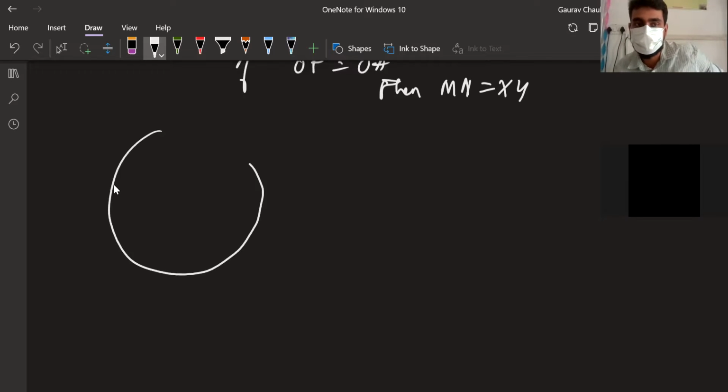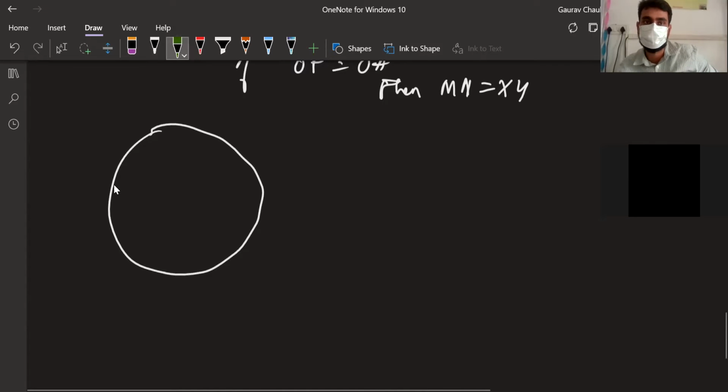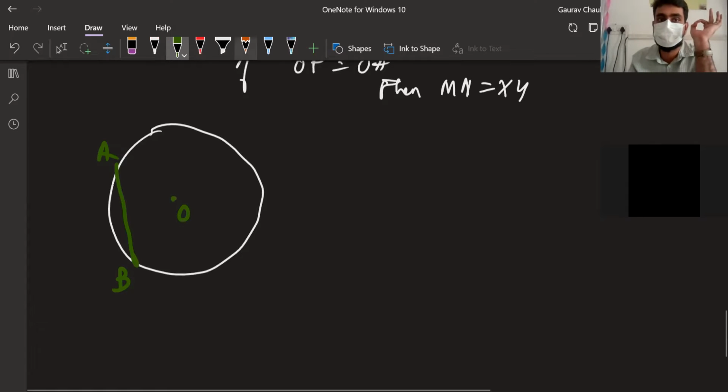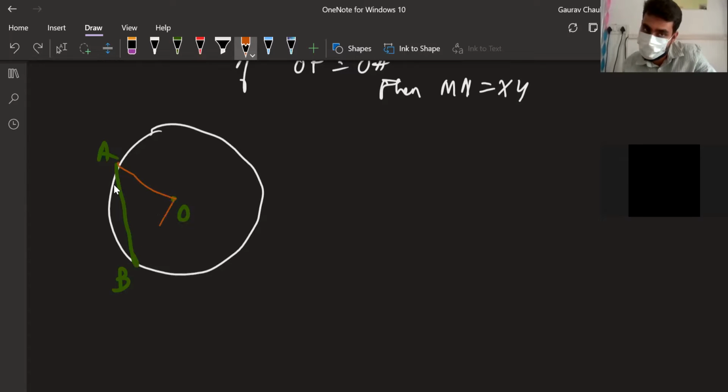If this is a circle, suppose I'm drawing a chord here, AB. It is subtending an angle. There is a center here, and I am going to join the endpoints to it. The angle formed by the endpoints of this chord is called the angle subtended at the center.